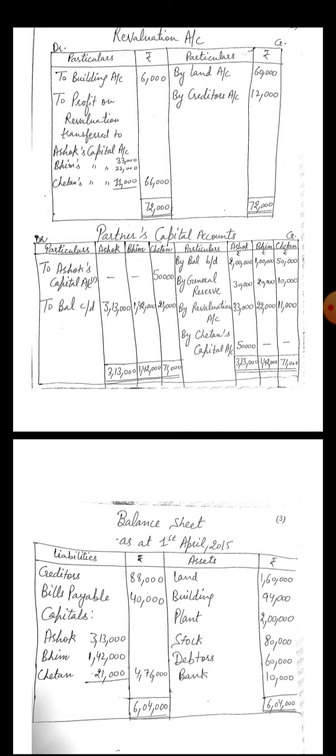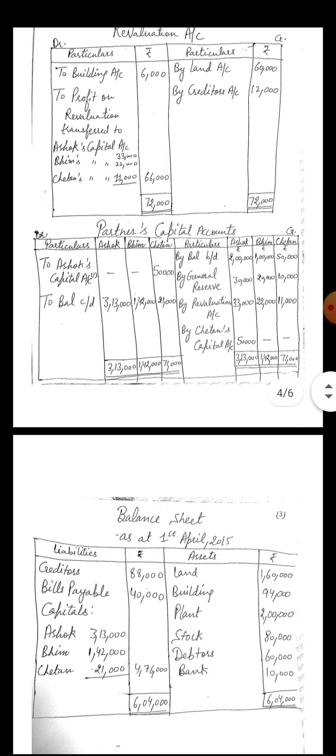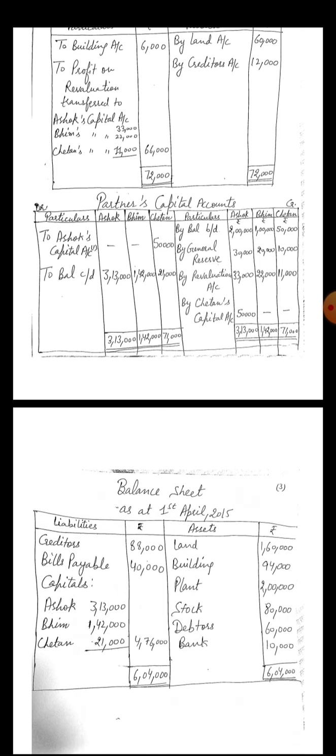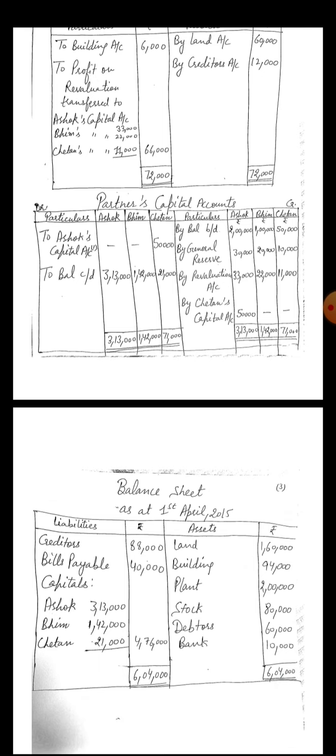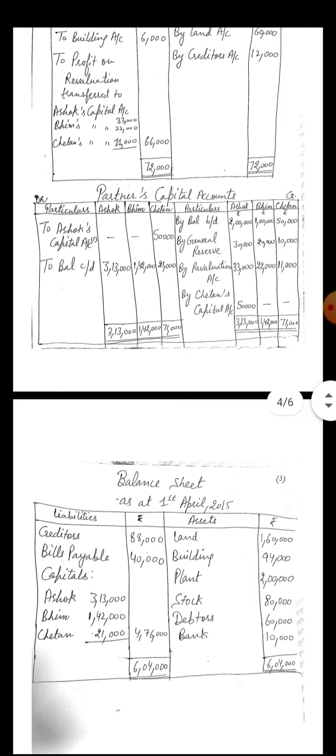The difference is 72,000 minus 6,000, which is 66,000, and that is the amount of profit, because the total of the credit side is more than the debit side. The difference is profit that will be divisible among the partners in their old ratio. The old ratio is 3 to 1, then 66,000 will be divisible among the partners in 3 to 1.